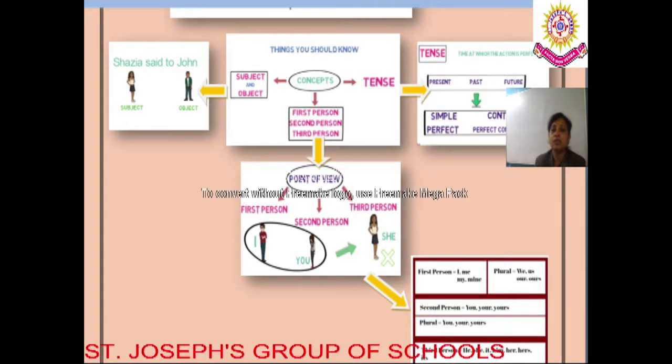And under them there are sub forms also, which are simple tense, perfect tense, continuous tense and perfect continuous tense. Under all these three tenses, these sub tenses come. That means there are in all 12 types of tenses.